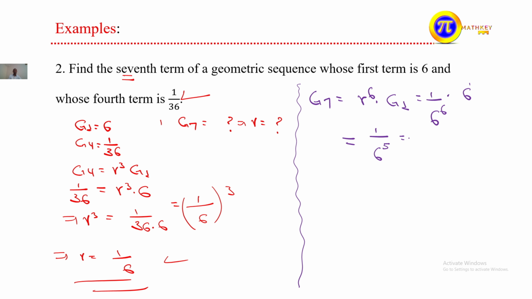What does this mean? 1 over 6 to the power of 3 times 6 to the power of 2. 6 to the power of 3 is what? This is 1 over 216. 36 times 6 is 216, and then 216 times 36. Let us multiply this. 6 times 6 is how much?